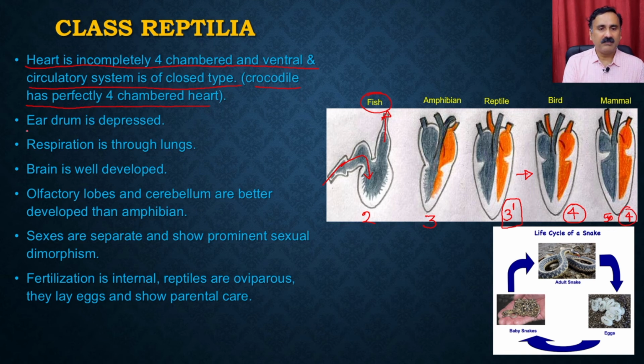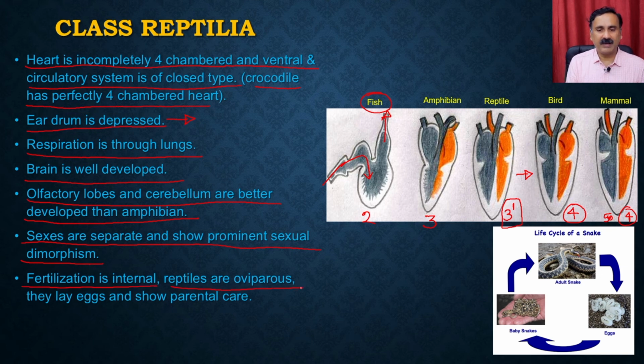The eardrum is depressed, which means there is no external eardrum. The respiration is through lungs. The brain is well developed. The olfactory lobes and cerebellum are better developed than in the amphibians. Sexes are separate and show prominent sexual dimorphism. Fertilization is internal. Reptiles are oviparous. They lay eggs and show parental care.